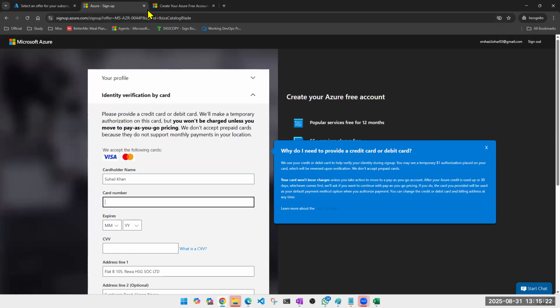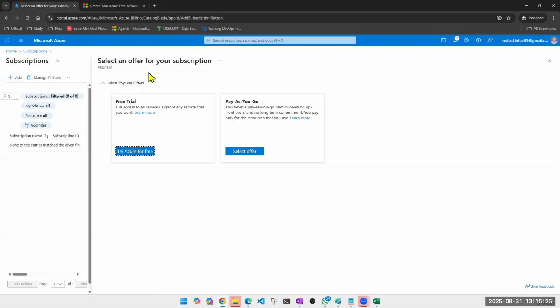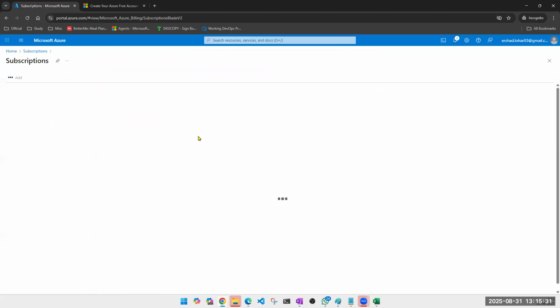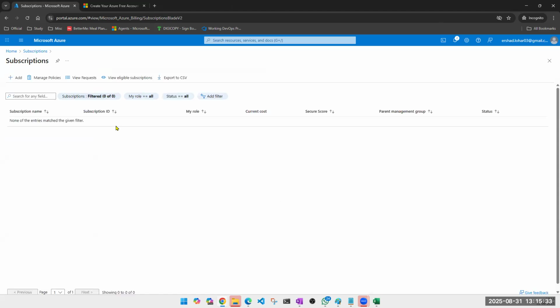Once this process is done, you will see a subscription here, a pay as you go subscription. When you search for subscription, then free tier subscription, you are going to see a free tier subscription over here. Is this point clear to everyone, how it works? You don't have to worry much about it. If you guys remember, on day one I told you that there are many things which I'm not going to explain. I gave you an example also of a traffic signal.